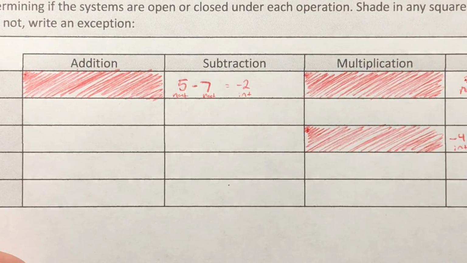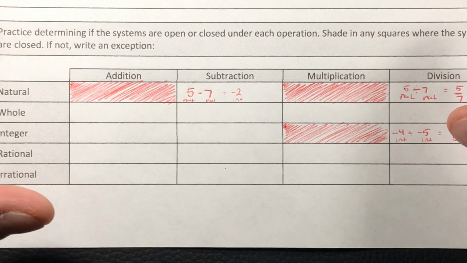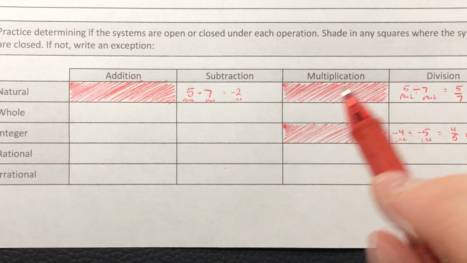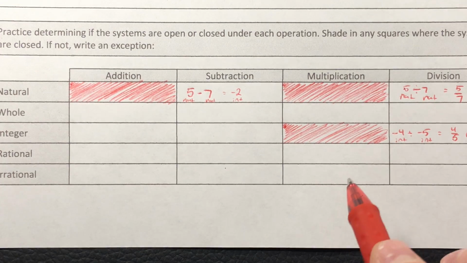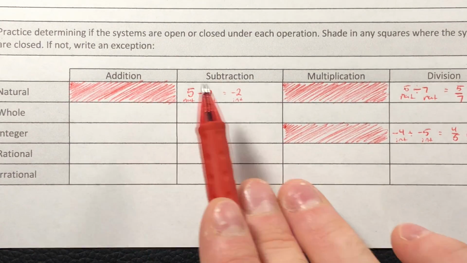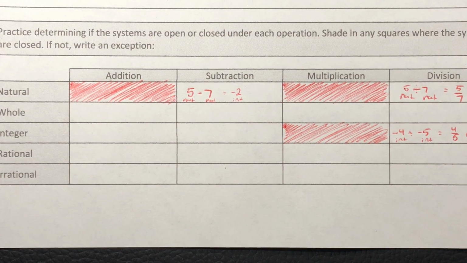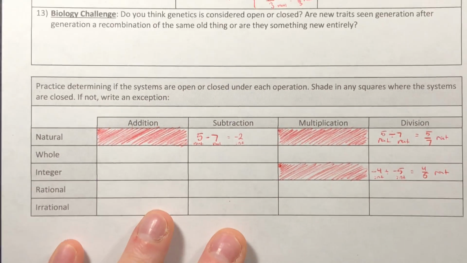Awesome. And so why don't you go ahead and you try finishing out the rest of this table, just going through any of the ones and seeing, does it create something new? Or am I unable to create something new? And if you're unable to create something new, just go ahead and shade that in. And there you go. That is the open and closed systems.